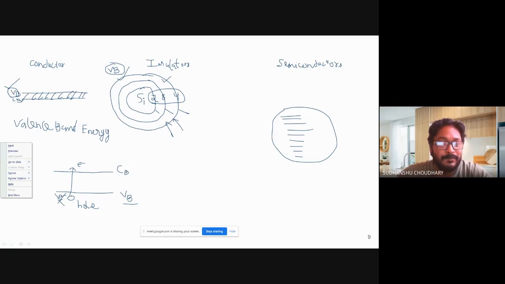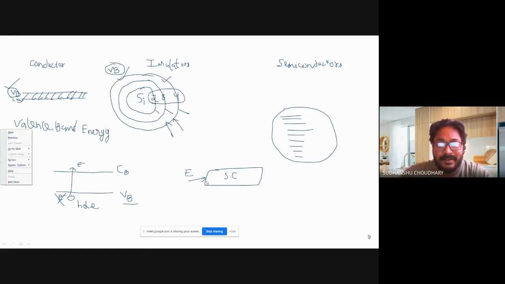Pushing in terms of energy, that is, if you apply some energy, let us say this is my material, my semiconductor or any other material, and I put extra energy inside it, this extra energy will be transferred to the electron which was sitting in the outermost orbital, that is valence band. Now this has become energized.